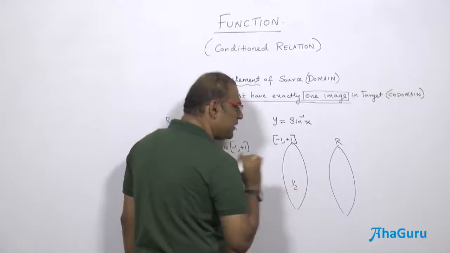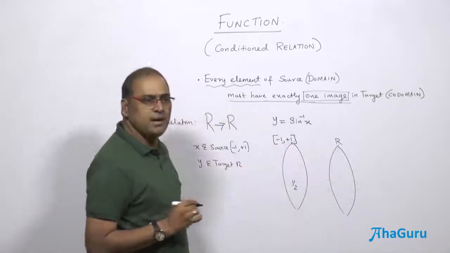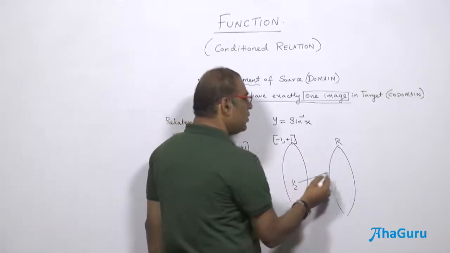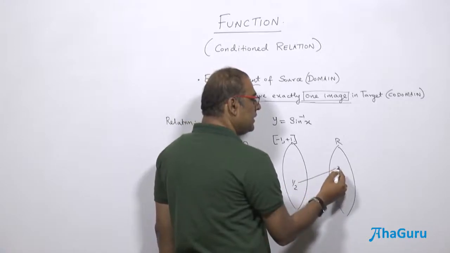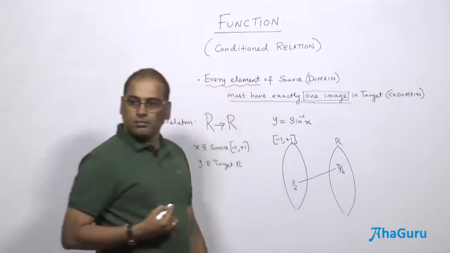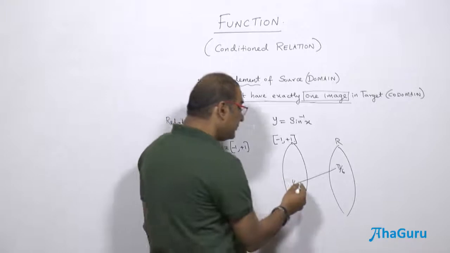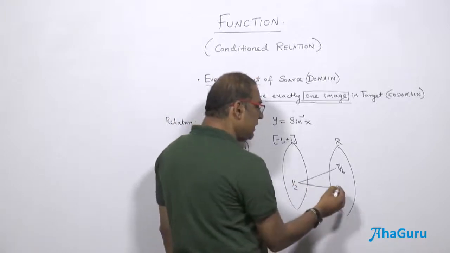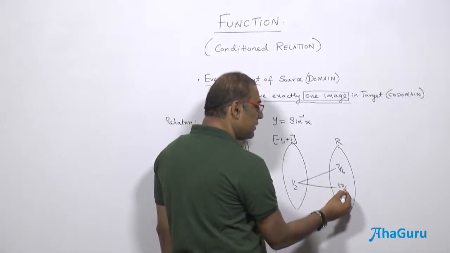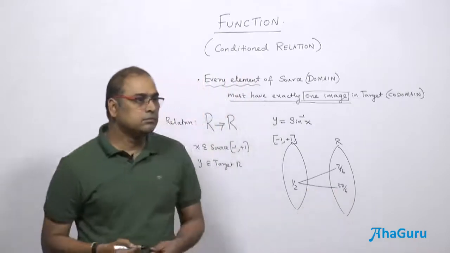I have this half. If I take the target to be full real, then the half will go to something like pi by 6 radians, which is 30 degrees. It also goes to 150 degrees, that is 5 pi by 6. It also goes to a lot of other things.